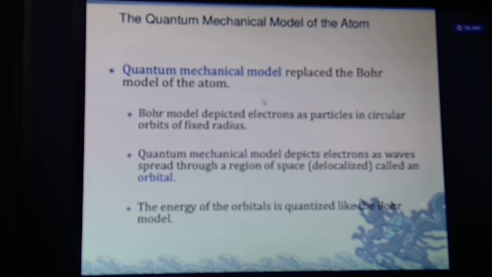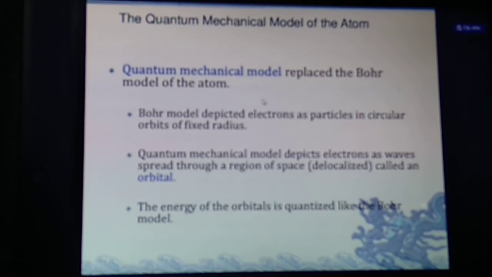Quantum mechanical model of the atoms. Students, I am telling you, already I have discussed in the last class, the uncertainty principle, del x into del p greater than or equal to h by 4 pi, where del x is the uncertainty in the position and del p is the uncertainty in the momentum. But when we do the numericals with the application of the Heisenberg uncertainty principle, you have to write del x into del p is equal to h by 4 pi, and where del p is equal to m into del v. Mass is not variable, but velocity may be variable. So in case of del p, we can write m into del v.